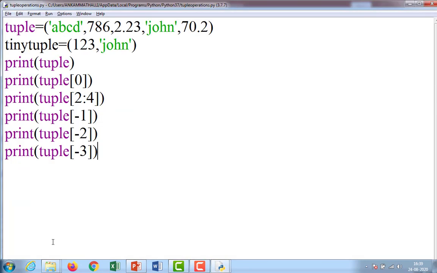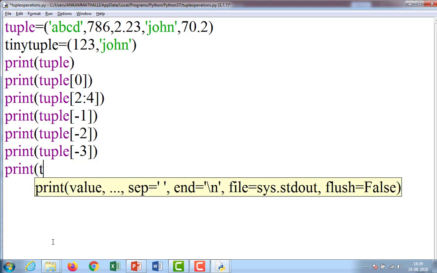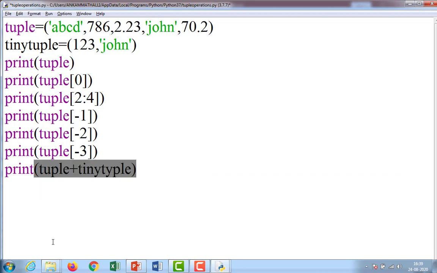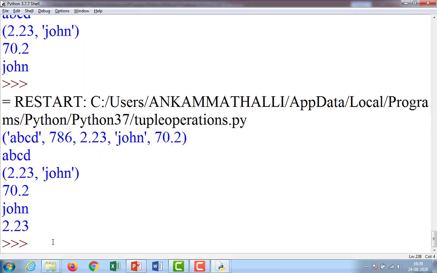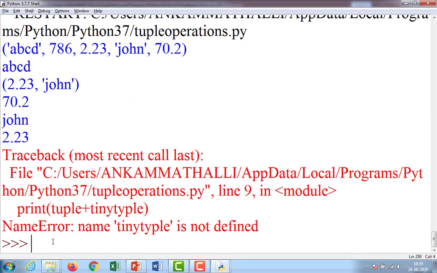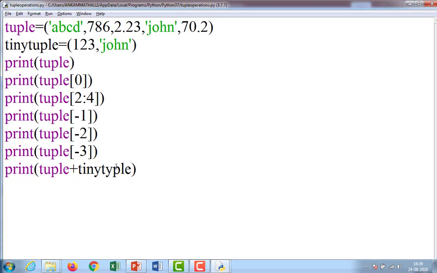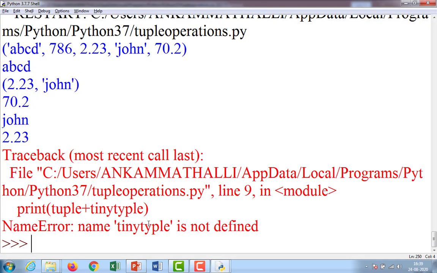Suppose if I want to do the concatenation operator, print tuple plus tiny tuple. Sorry, spelling mistake. Here instead of tiny tuple I gave tuple, so it is not defined.